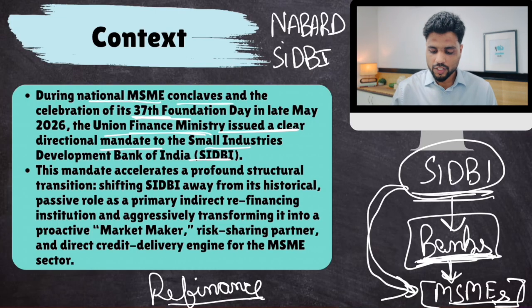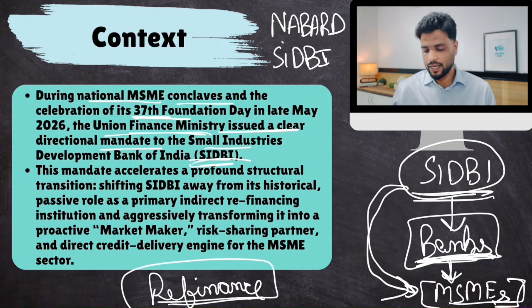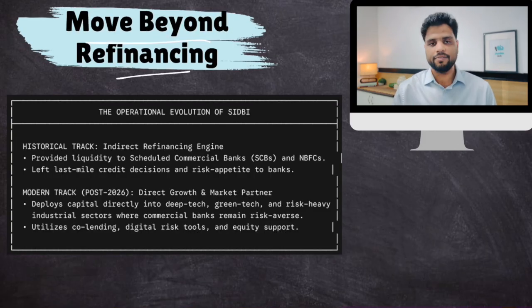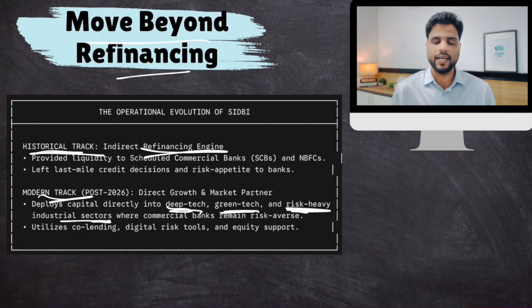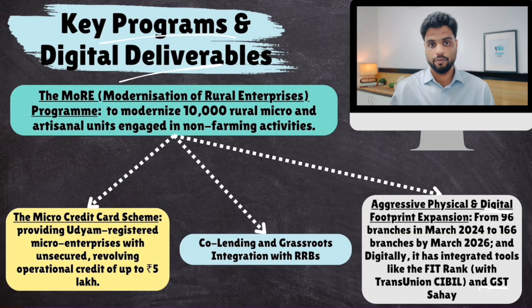That's what the Union Finance Ministry told SIDBI, that your traditional role was refinance, indirect. Now go direct. Moving beyond refinancing. The historical track was refinance, but now, deploy money directly into deep tech, green tech, risk-heavy industrial sectors. Now, for this particular reason, SIDBI has launched various reforms. You should be aware of these reforms. Key programs and digital reforms.